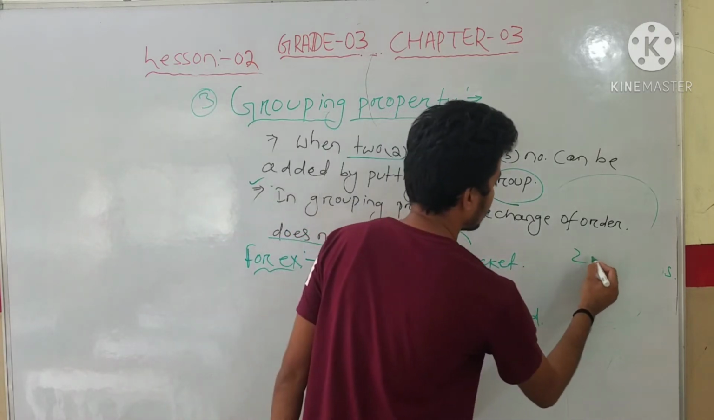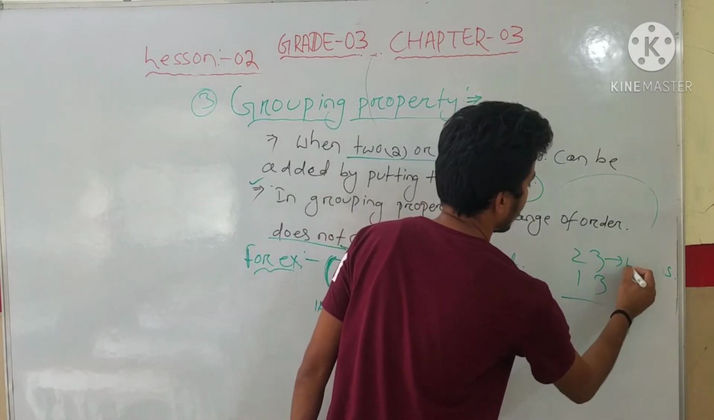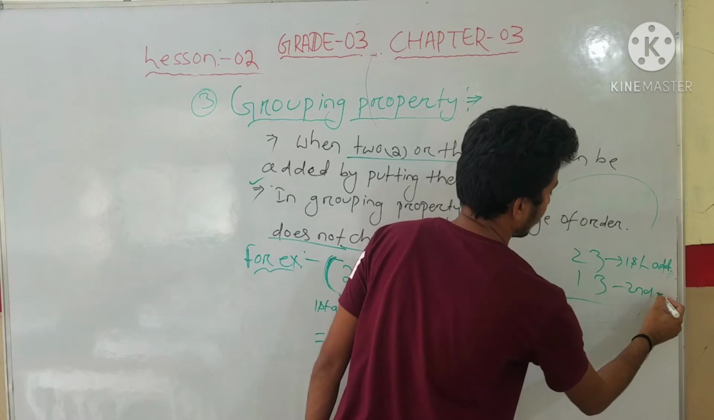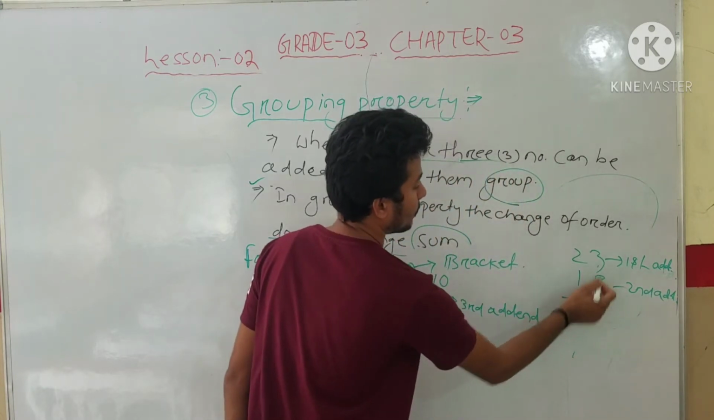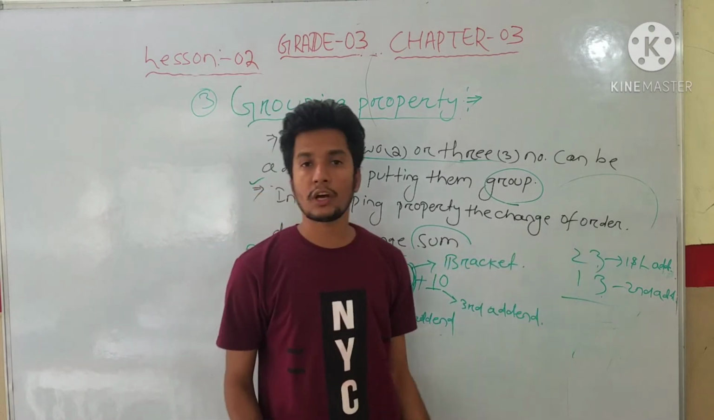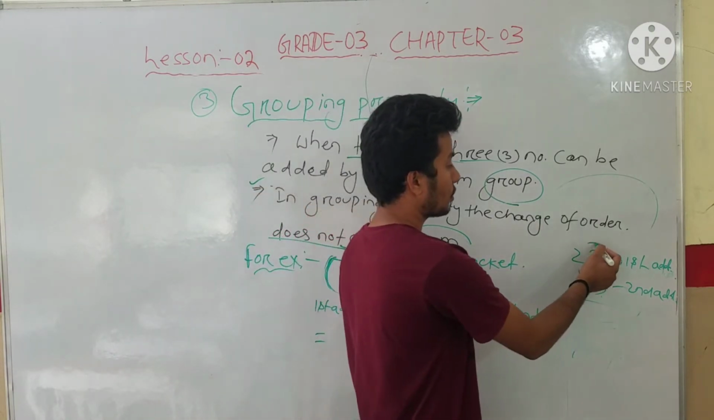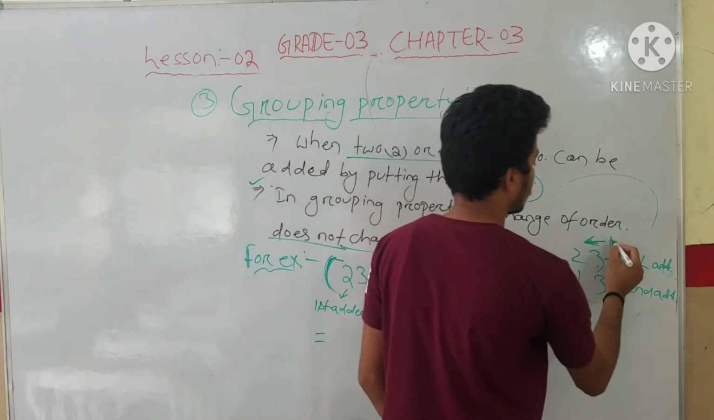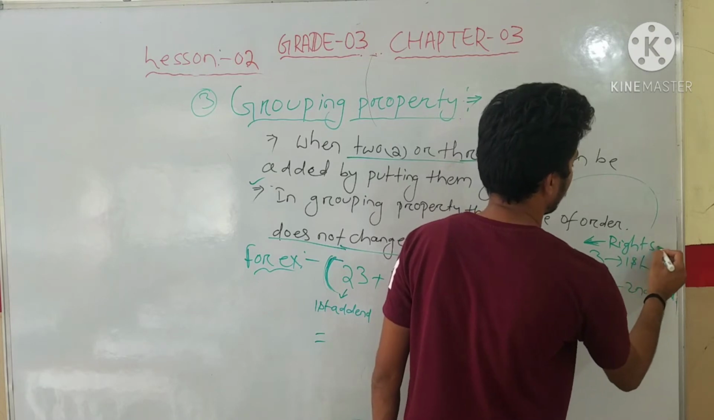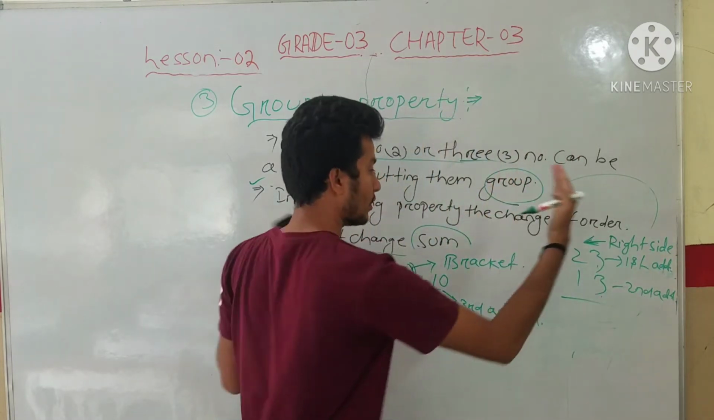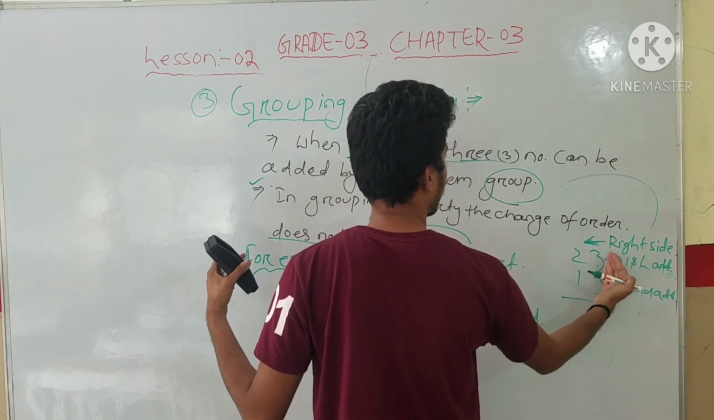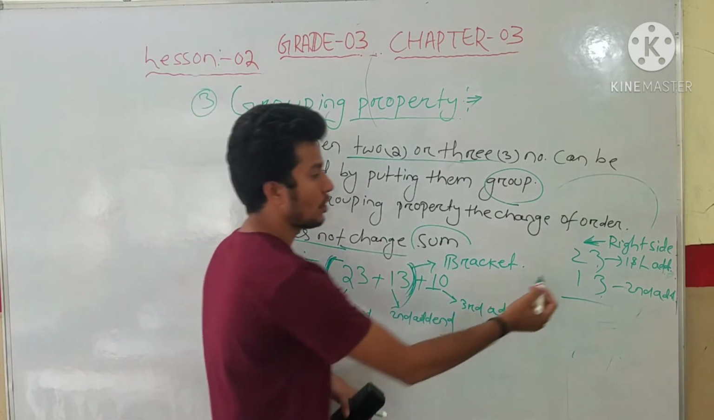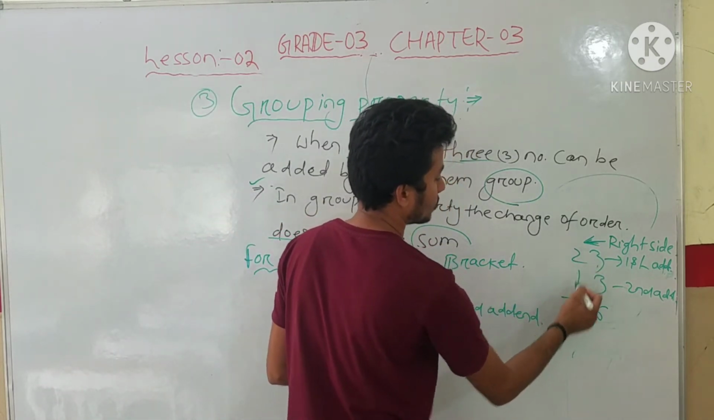So how do we add 23 and 13, students? This is the first addend and this is the second addend. When we add two-digit numbers, students, we have to start from the right side, from the unit place. So 3 plus 3 is 6, and 2 plus 1 is 3.